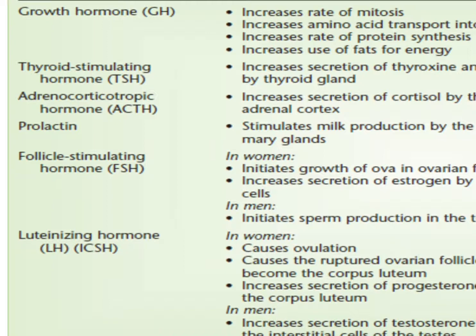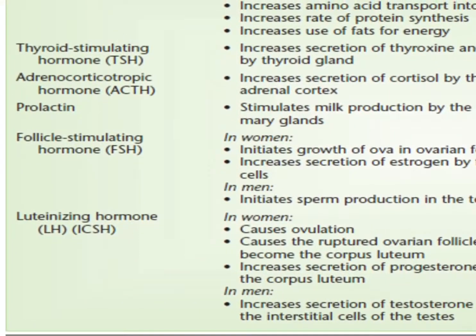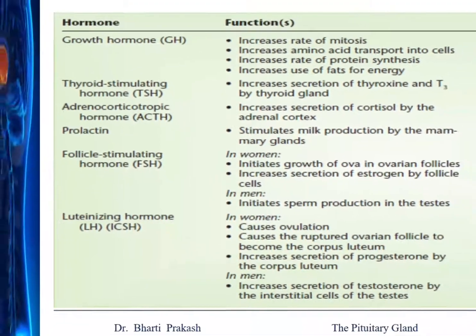Then there is the luteinizing hormone. This is again a tropic hormone. In women, it causes ovulation. It causes the ruptured ovarian follicle to become the corpus luteum, and it increases the secretion of progesterone by the corpus luteum. And in men, luteinizing hormone increases the secretion of testosterone by the interstitial cells of the testes.